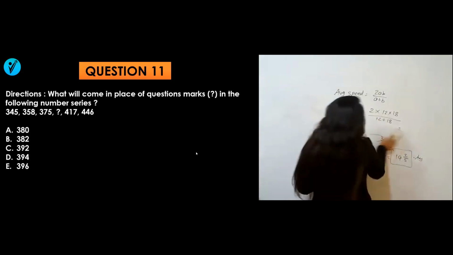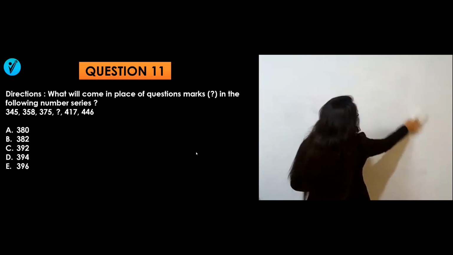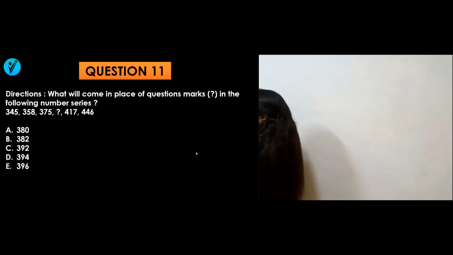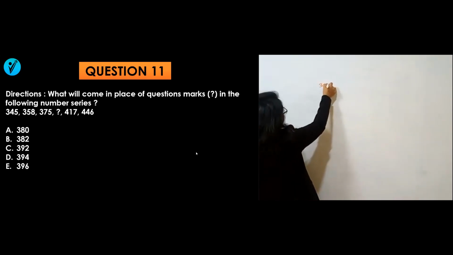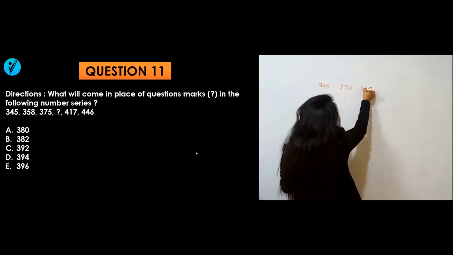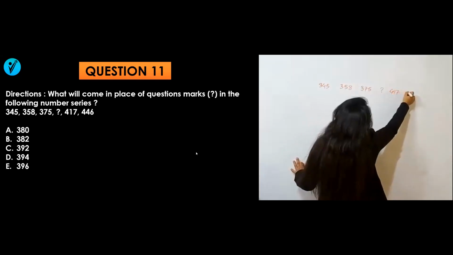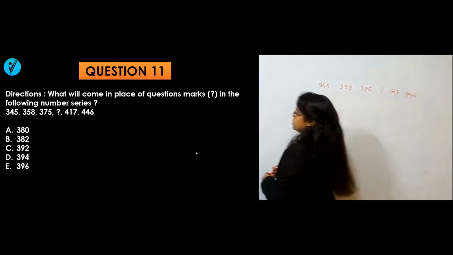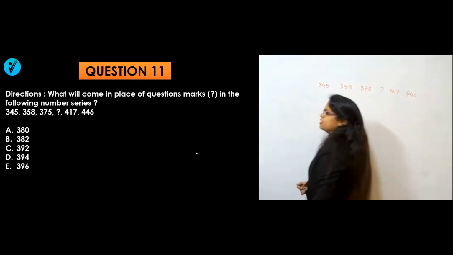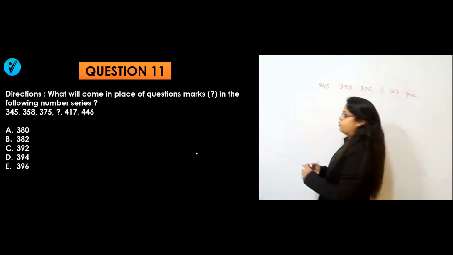Question number 11 is a series question. An easier one. They have given you one series: 345, 358, 375, question mark, 417 and 446. If you observe, the first thing is there is nothing like a square visible. So we will find out the differences.